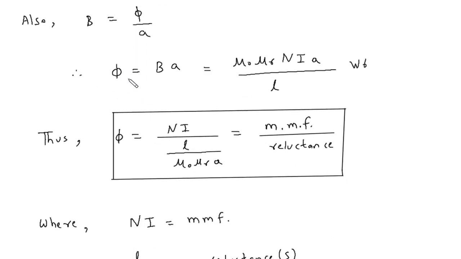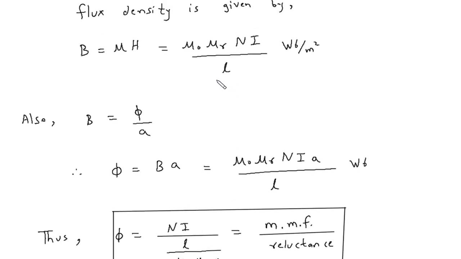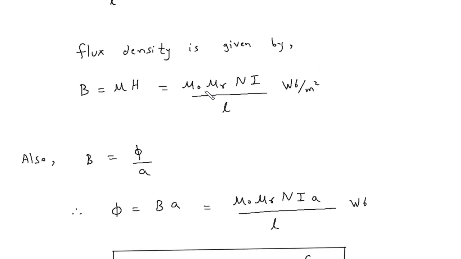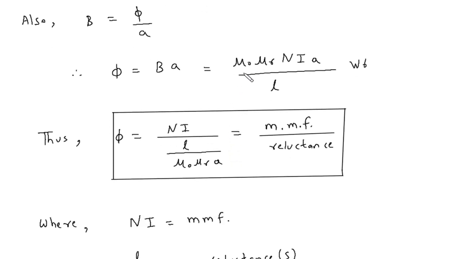Therefore, phi is equal to BA. If we replace this B with this value, we get mu 0 into mu r Ni A by L, Weber. The unit of flux is Weber.